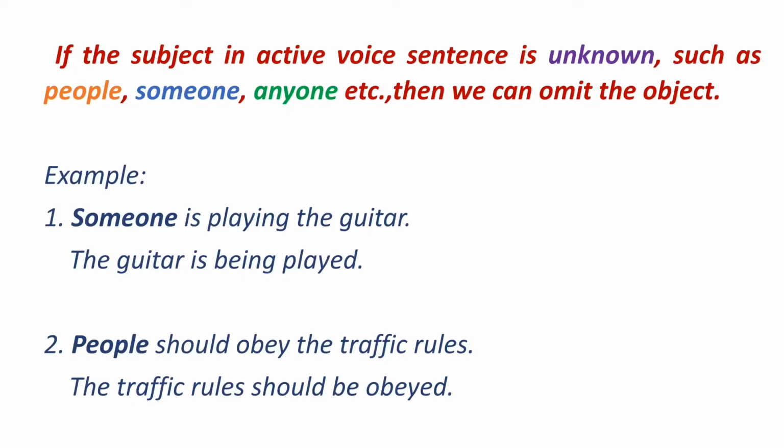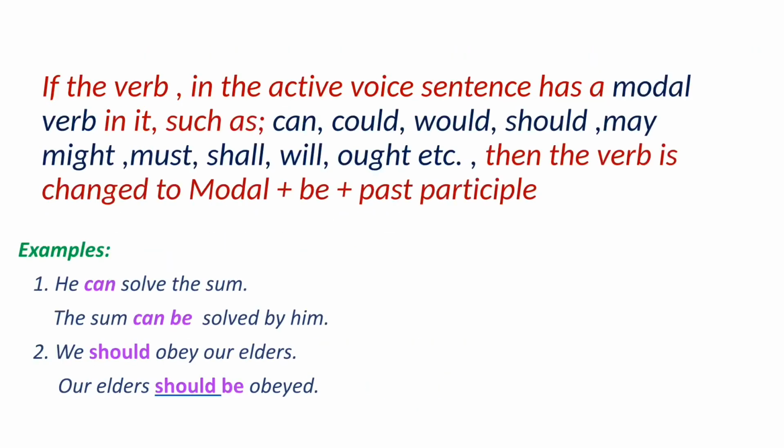Next, if the subject in active voice sentence is unknown, such as people, someone, anyone, etc., then we can omit the object in the passive voice. Let's see the examples. Someone is playing the guitar. The guitar is being played. No need to write by someone here. People should obey the traffic rules. The traffic rules should be obeyed. So here also no need to write by people.